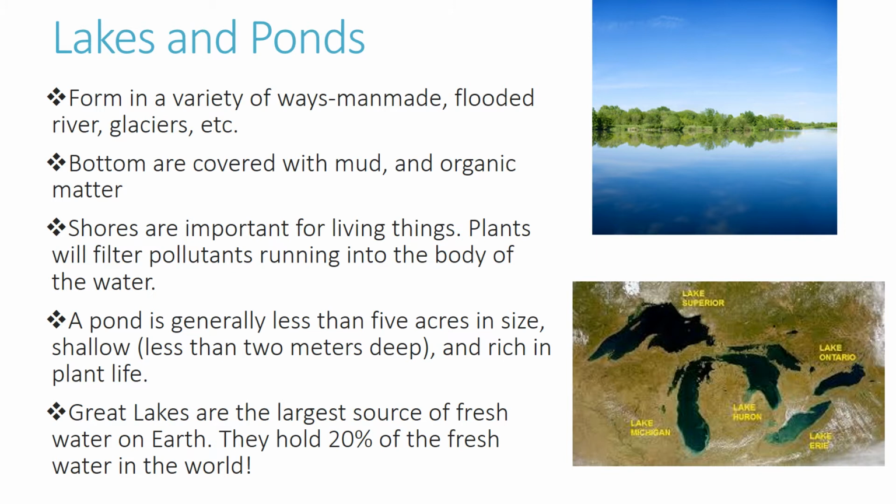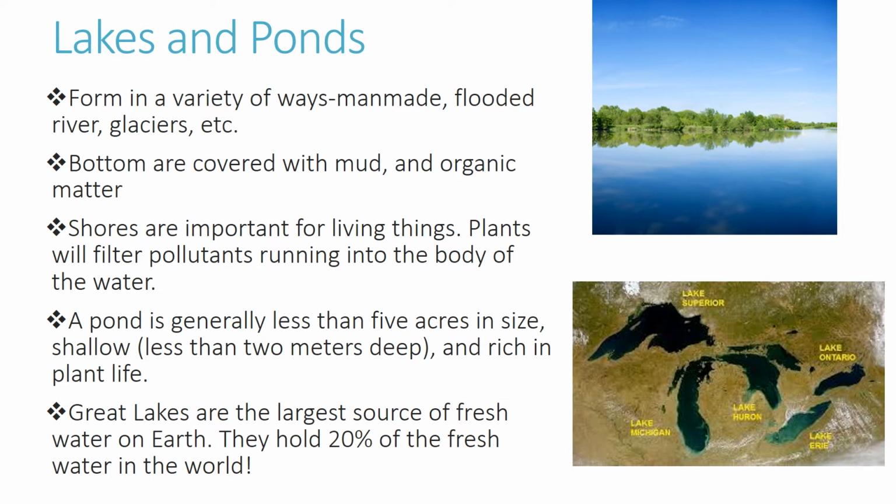At the bottom of a lake or a pond, you're going to have mud or organic matter. And the shores are important in these lakes and ponds because this is where many living things will live. And the plants that you find on the shore will filter any pollutants running into the body of water. So the moss, the seaweed, those plants, sometimes you'll see shrubs or even trees at the shoreline, and those are very important to the body of water.